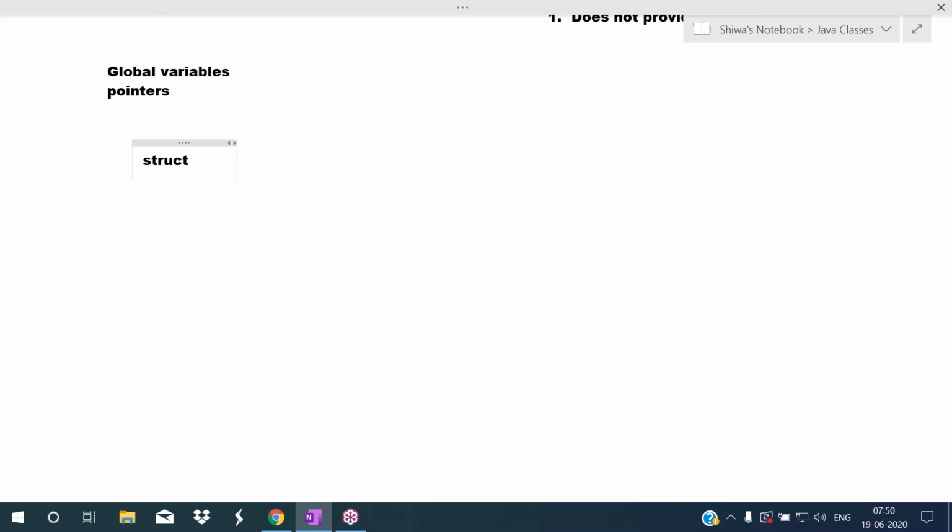For example, one bank is maintaining customer details like this. So this is a customer structure. In the structure we place the members. I'm defining the members here, like account number, the person's account number, that is one member. Like that I want to hold a customer name, so to hold the customer name, I'm taking a string here, char name of 20.